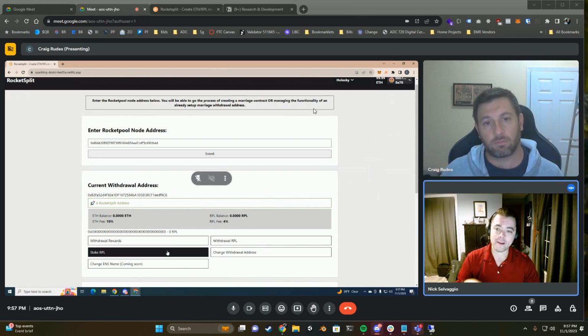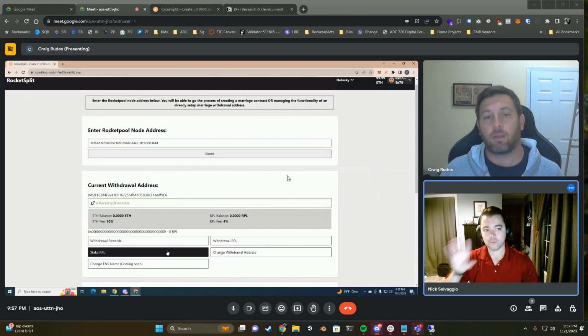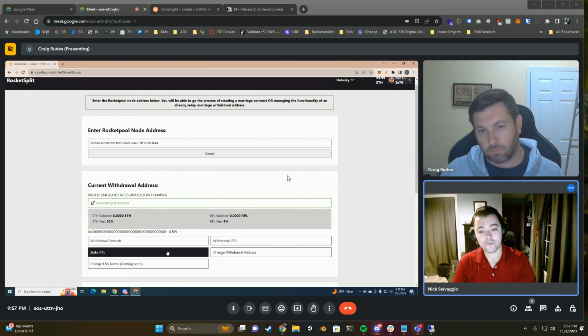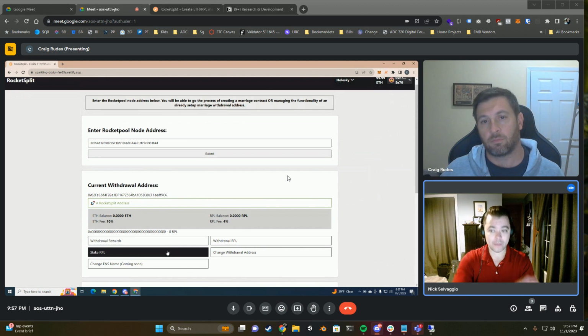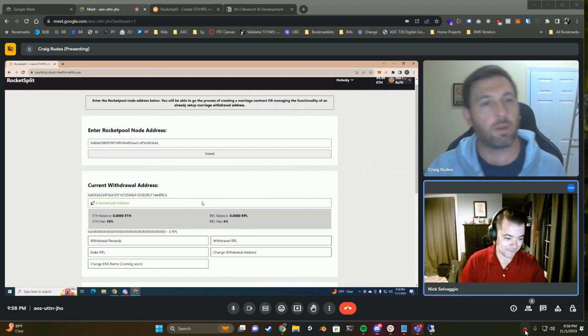So I think the key takeaway here is if you have a new Rocketpool node, when you first set up your withdrawal address, you still need to set that withdrawal address on the actual node itself using the node wallet. Now we could go through and test changing the withdrawal address back to an EOA or even another Rocketsplit address, which we all should be able to do through this interface now. But we'll do that in another video. Yeah, all right, let's stop it. Cool.